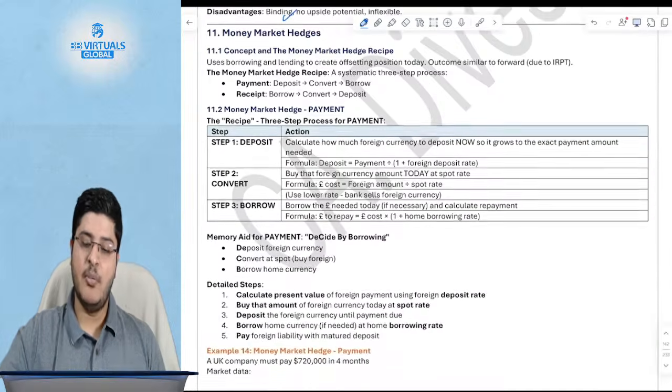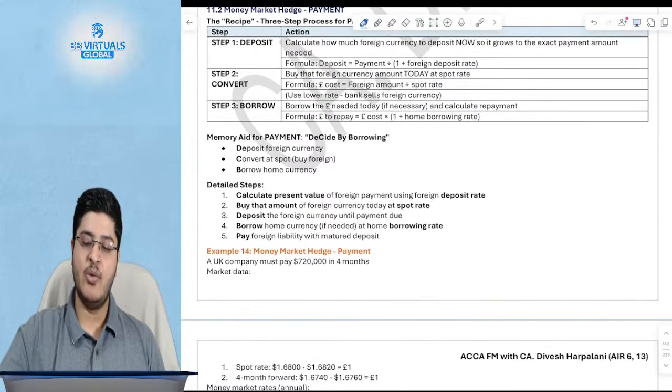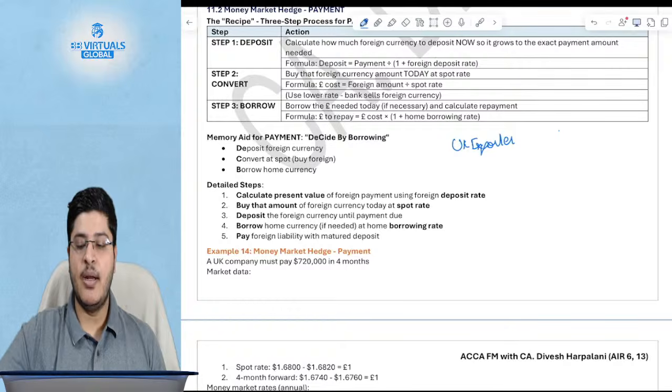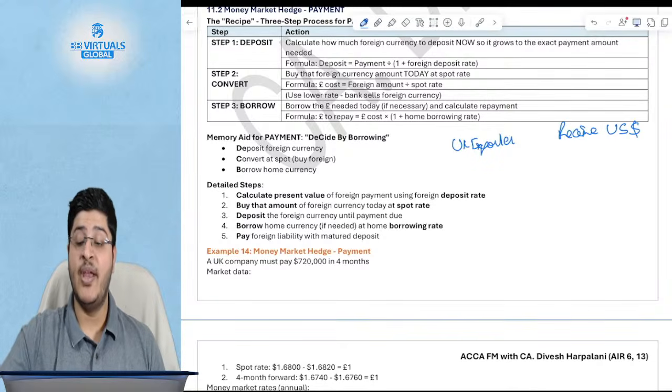Okay. Now moving to the money market hedge. What happens in the money market hedge? You simply say, if I am a UK exporter and I have to receive US dollars, what will I do? I have an asset in the foreign currency.